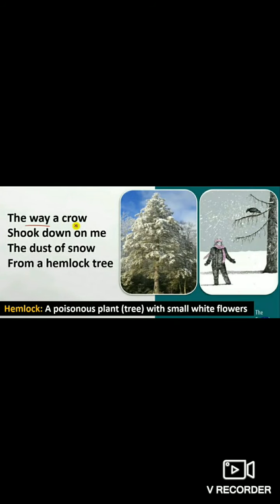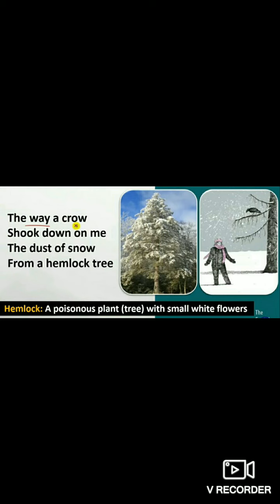So see, we have been given here the 4 lines of the poem. As you see, the poem is very short. It comprises only 8 lines. So first we will see the explanation of the first 4 lines. So here again read the 4 lines. The way a crow shook down on me. Who is me here? Yes, obviously the poet Robert Frost. The dust of snow from a hemlock tree.